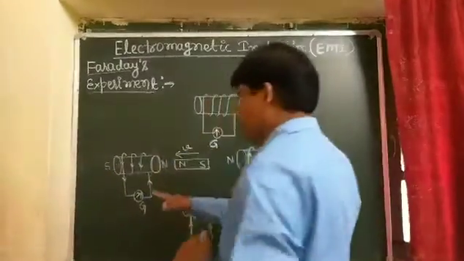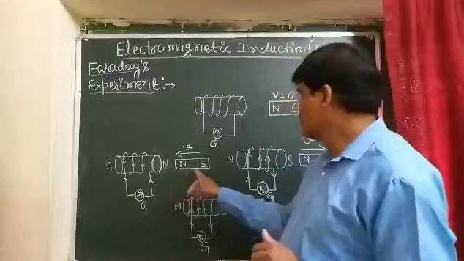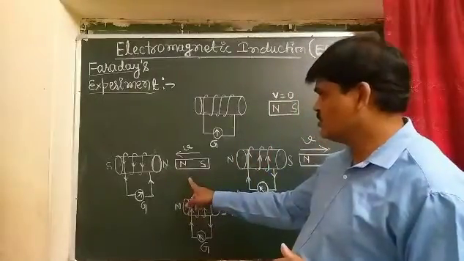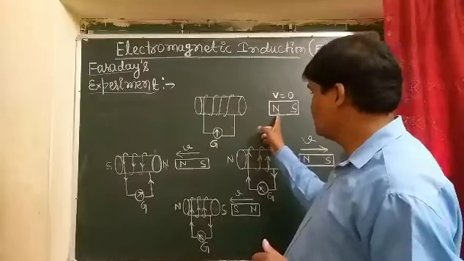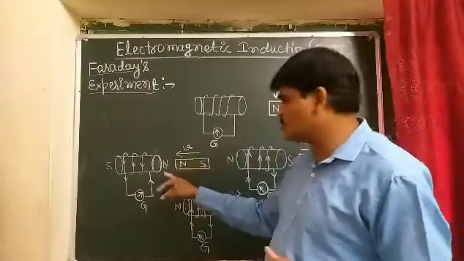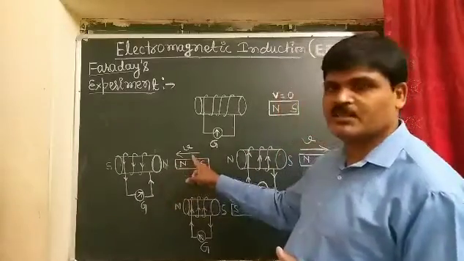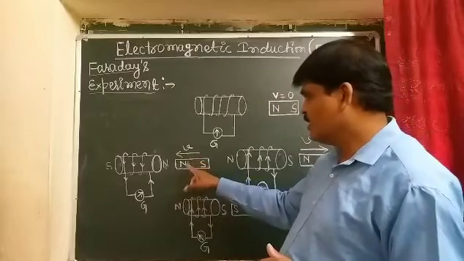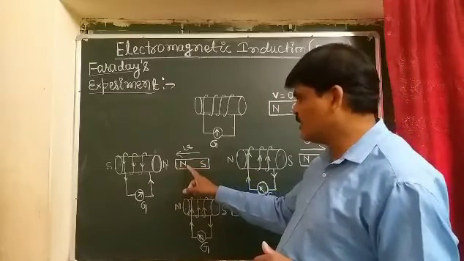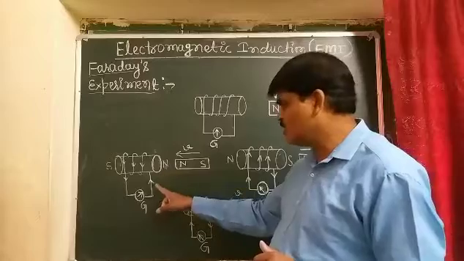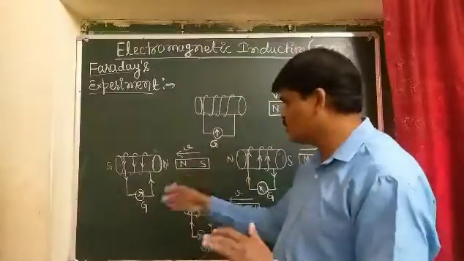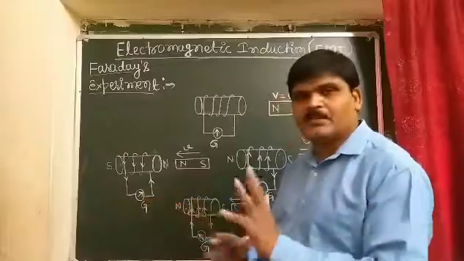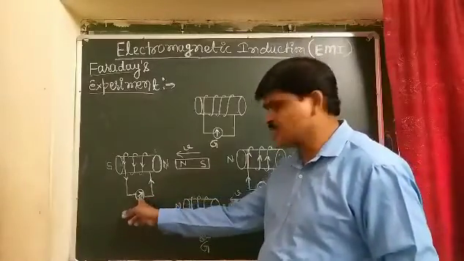Second case, students, now the situation is reversed. Now the bar magnet is moving towards the coil with velocity v, and the north pole of the bar magnet moves towards the coil connected with the galvanometer. As the bar magnet is moved towards the coil, there will be deflection in the galvanometer towards the right hand side.